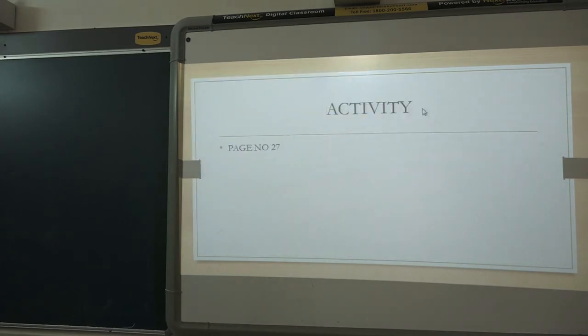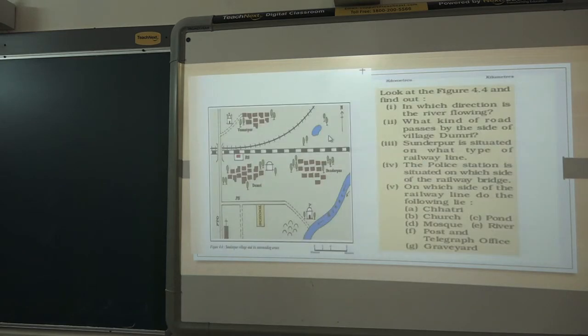Okay. Next, here is one activity that you have to do as homework. What is the activity? Page number 27 of your textbook. The activity is given. You can refer to that activity. One map is given. You have to answer these questions. Like, in which direction is the river flowing? So what will you be doing?